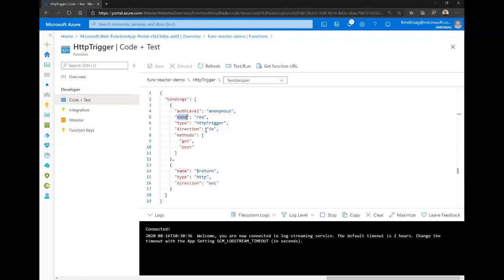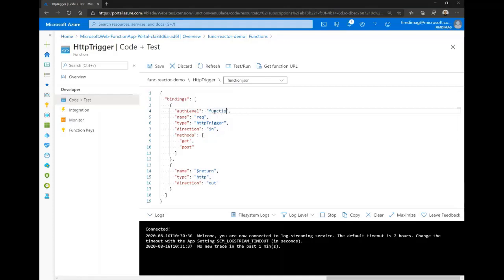The type is an HTTP trigger, and in this case we have also the binding directly, and we can also select the methods get and post. The direction here, it's input, and the second binding here, the direction is output, and it's HTTP also, so it's an HTTP response.